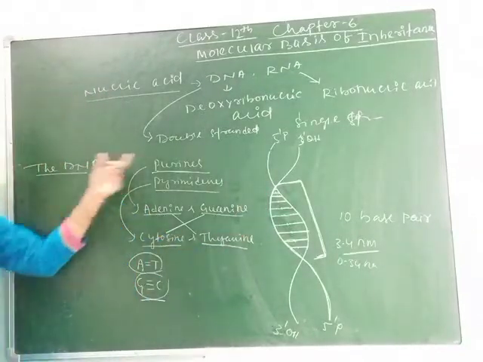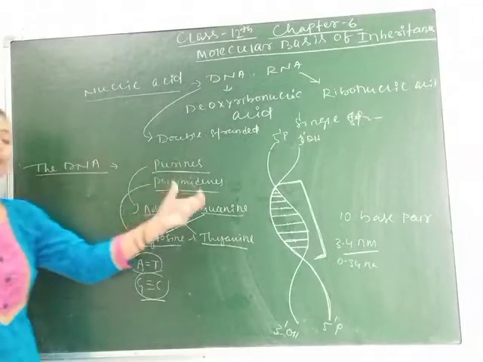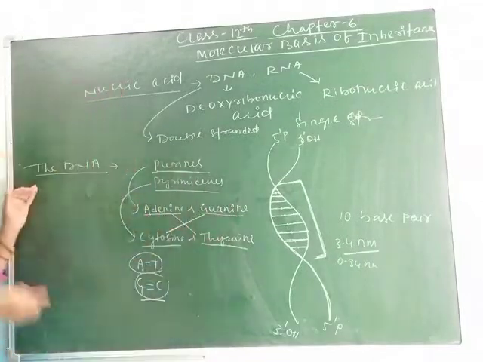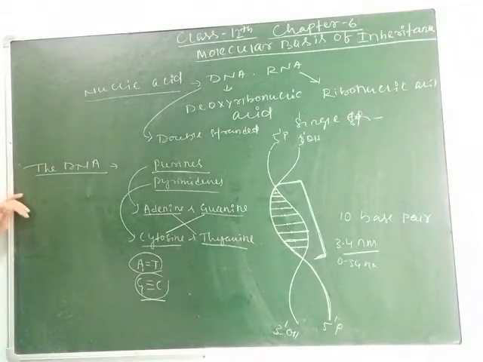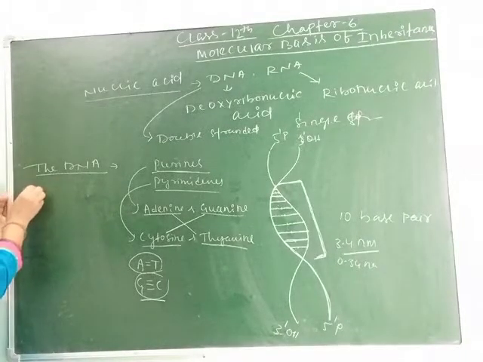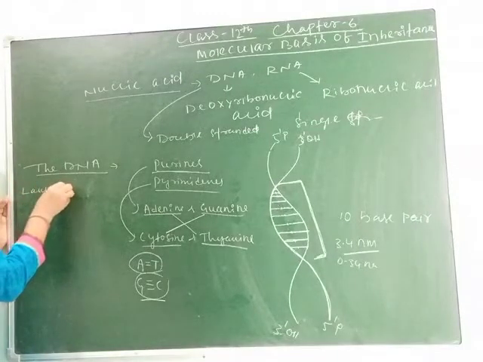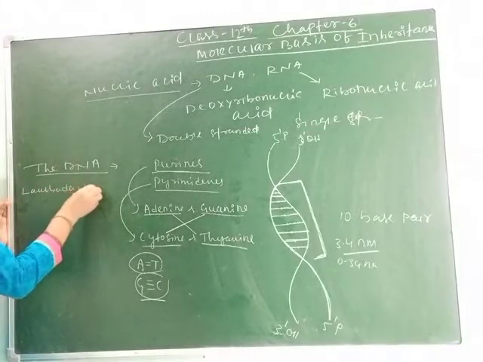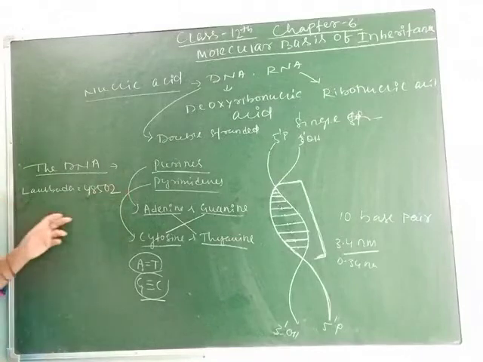As I have told you, different organisms contain different numbers of base pairs in their cell or genome. That's why we can say that lambda, E. coli and human beings differ. Lambda has 48,502 base pairs.